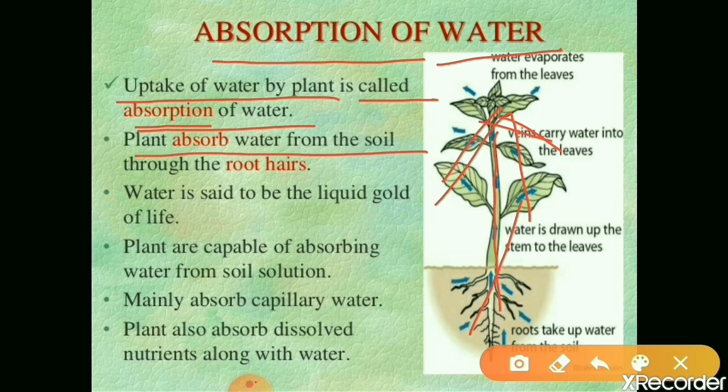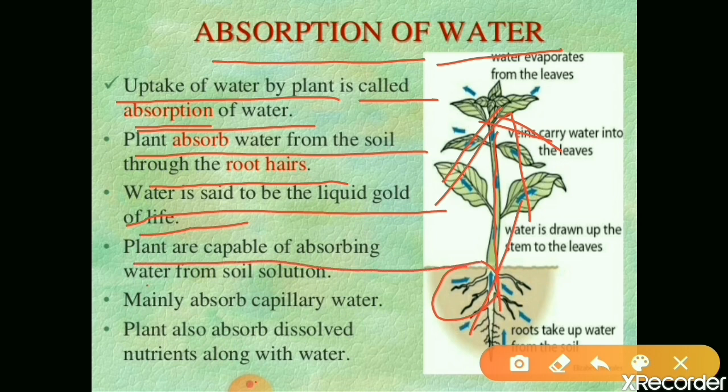Plants absorb water from the soil through the root hairs. Already I told root hairs. What are root hairs? They are hair-like structures present on the surface of roots, especially above the root caps. This root hairs only helps the absorption of water. Water is said to be the liquid gold of life because water plays an important role in plant life. So we are calling it the liquid gold of life.